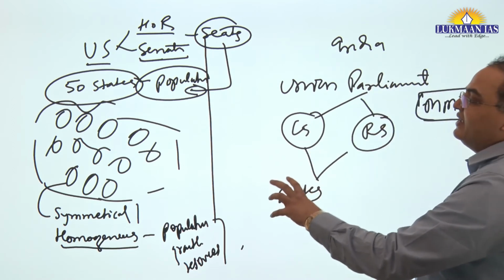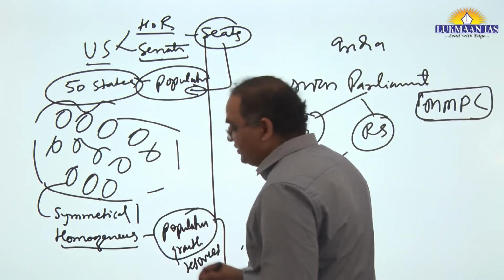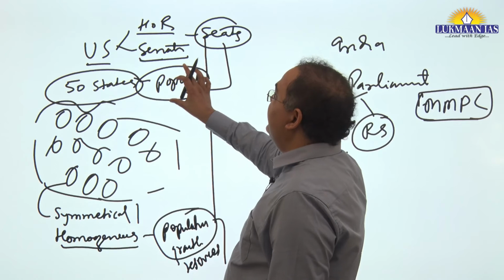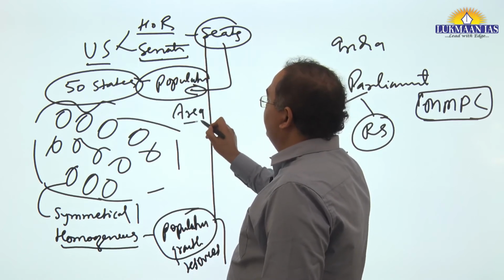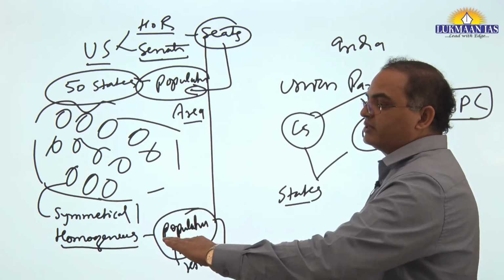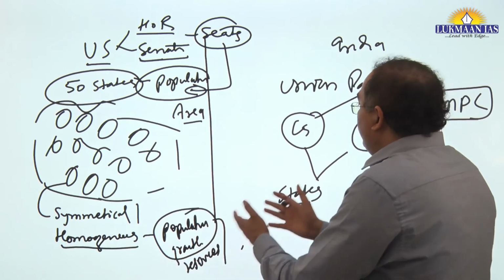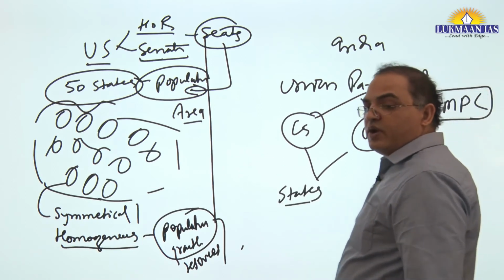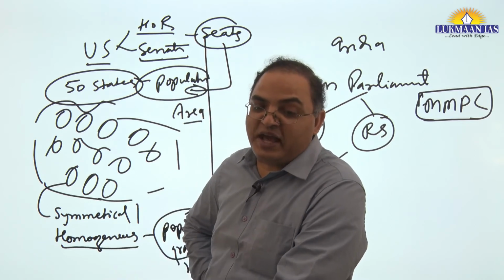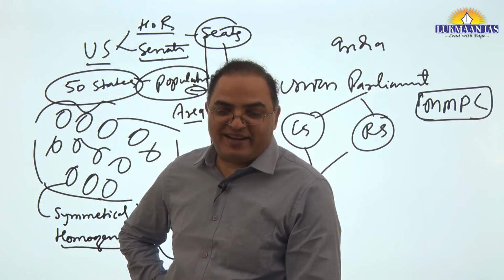The problem lies in that first, for population, we will have to achieve this: stabilize population growth, bring homogeneity. Second is symmetry of area. Certainly, other solutions are just incremental solutions. Like you go for reallocation of the number of seats. The reallocation will further create asymmetry. And you cannot adopt a rule that southern states would be given 2 seats per million population and northern states would be given 1 seat per million population. No such equation will be applied.